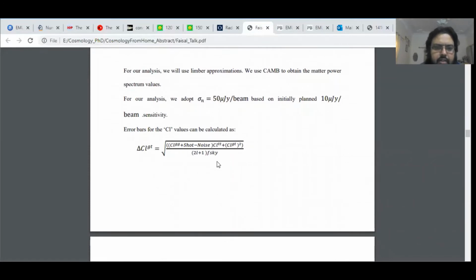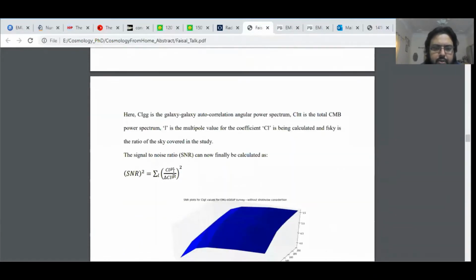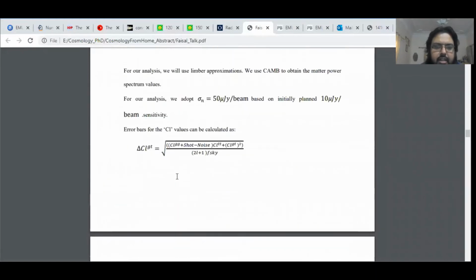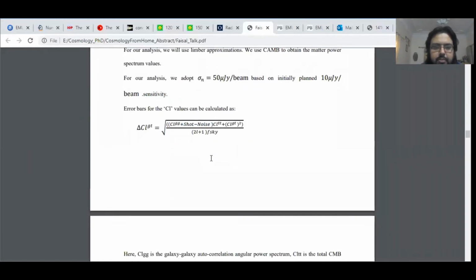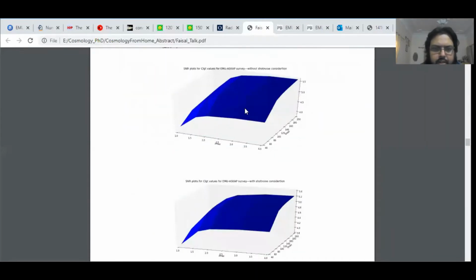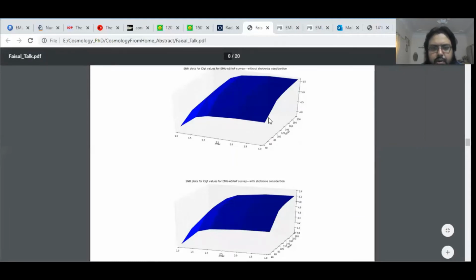For signal to noise ratio calculations, we can use C_l^{sgT} over delta C_l^{sgT}. It is given as here. We can see shot noise is playing its part. For EMU-ASKAP 50 microjansky sources, we have this signal to noise ratio for different redshifts and multipole values, calculated up to l of 200 and redshift up to 5.8, of roughly around 4.